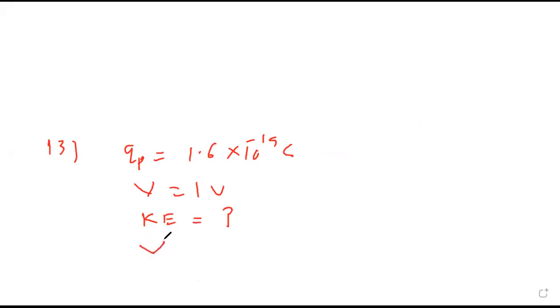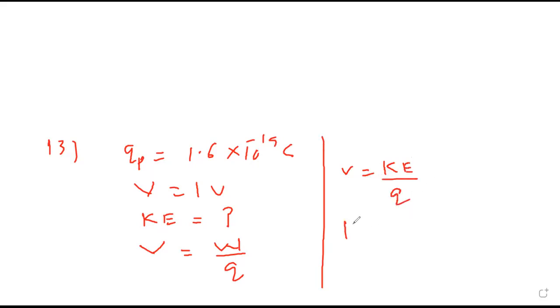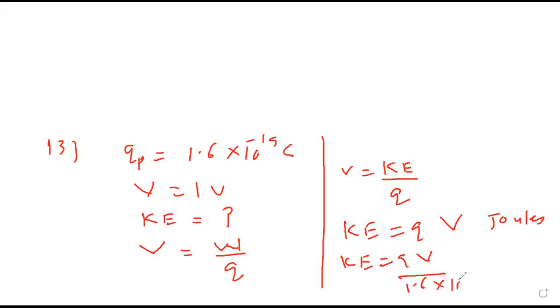See, you know from current, potential is work done to move charge. Capacity to do work is called energy. If it is moving, then that energy is kinetic energy. So remember always, kinetic energy is charge into potential in joules. When you divide this by 1.6 into 10 raised to minus 19, it becomes electron volt.